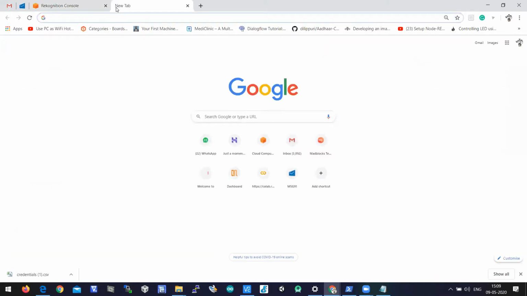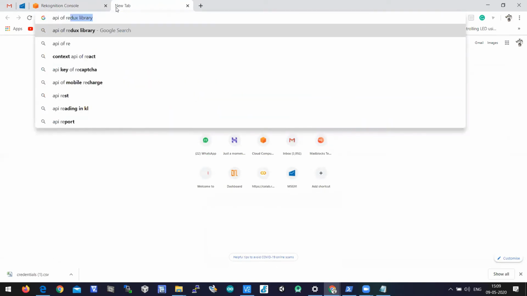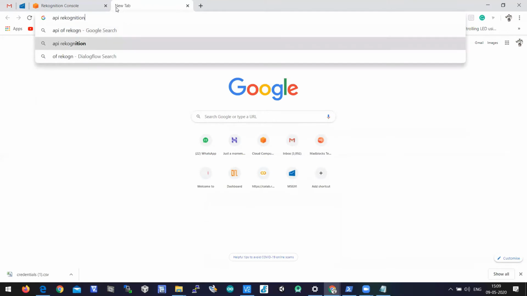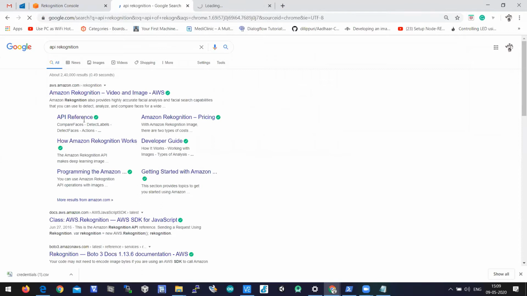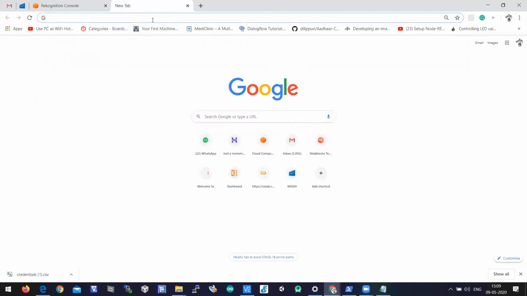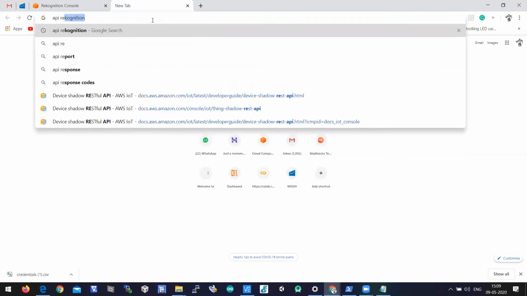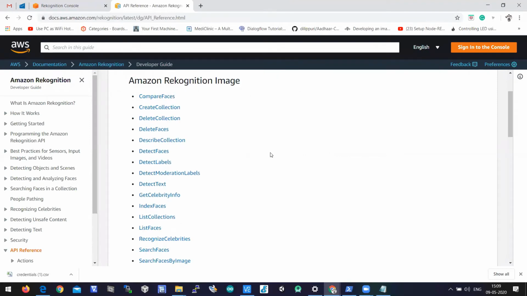Let's understand the API docs. This is the documentation reference of AWS Rekognition.